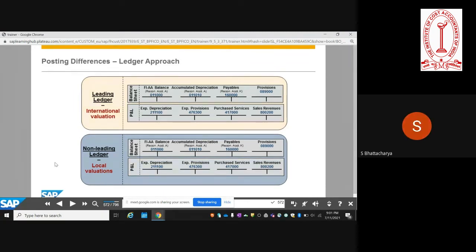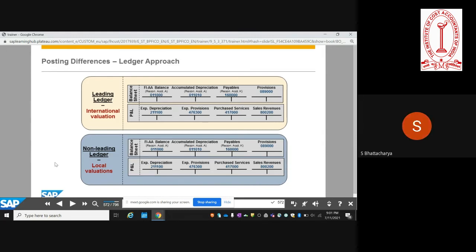Yeah, why not? But you need not do two separate valuation runs. You do one valuation run. If you have two parallel ledgers, then you don't specify any ledger, and you run it. The system will automatically calculate the separate foreign exchange gain or loss based on each of the accounting principles and do the posting. Okay, so the leading ledger will automatically refer to IFRS and then calculate the FX fluctuation? Correct, because you have already specified what the leading ledger is. The system knows that it's a leading ledger.